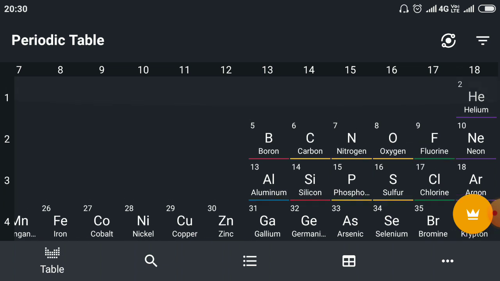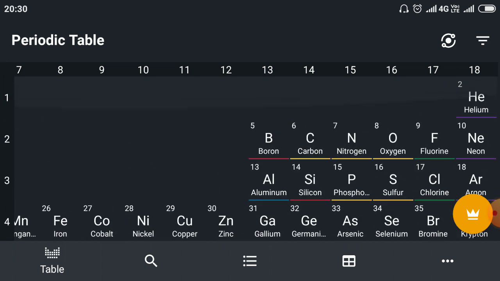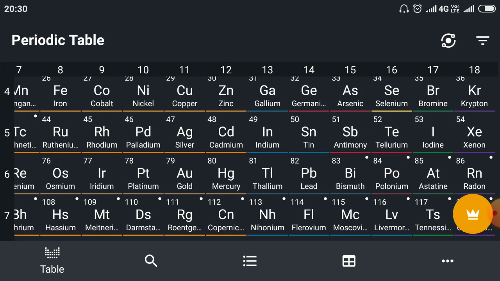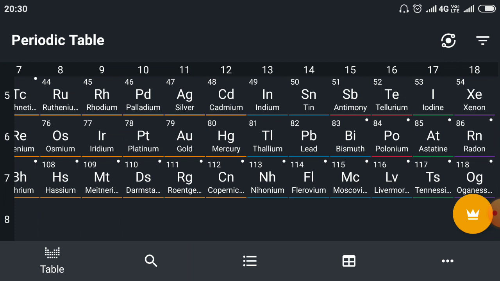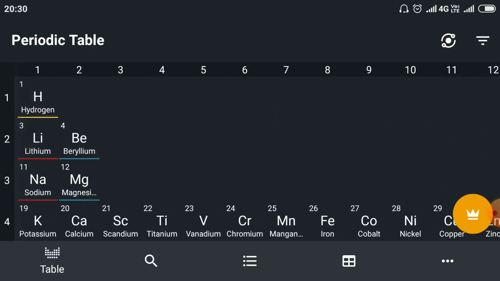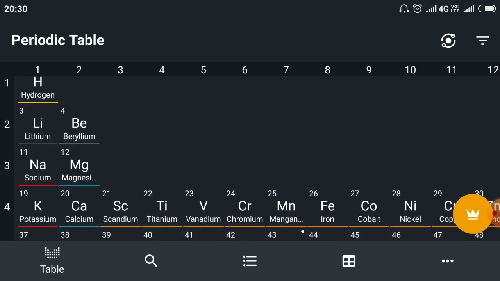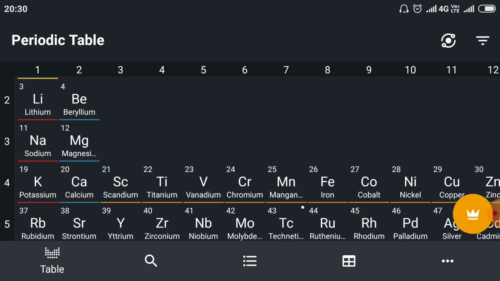And group 18 is the inert gases. These are helium, neon, argon, krypton, xenon, radon. But in the periodic table, in case of the metals, starting from lithium, hydrogen is also there.